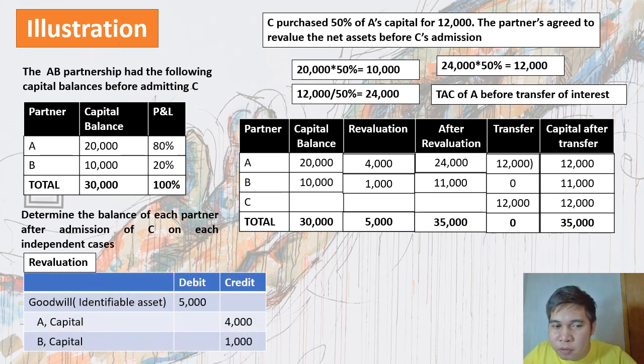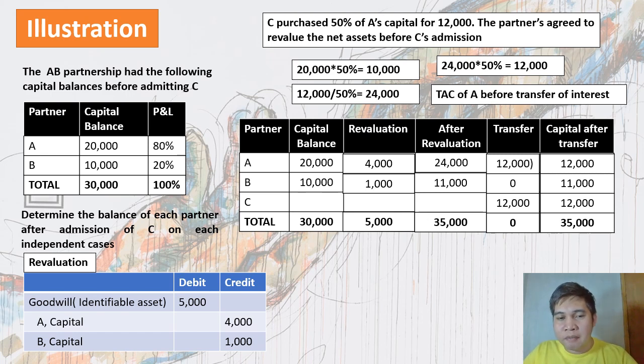So, debit ka po ng goodwill if applicable, or kaya naman we have to find an identifiable asset or specific property, plant, and equipment. So, yung total amount to be debited is 5,000 pesos kasi nga magkakaroon po tayo ng revaluation. So, yung breakdown po ng revaluation natin, ibibigay kay A yung 4,000. Then, yung kay B naman is yung 1,000 pesos.